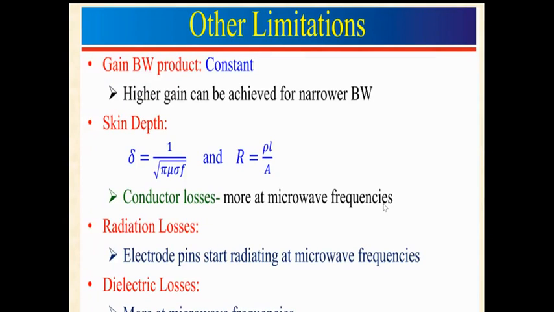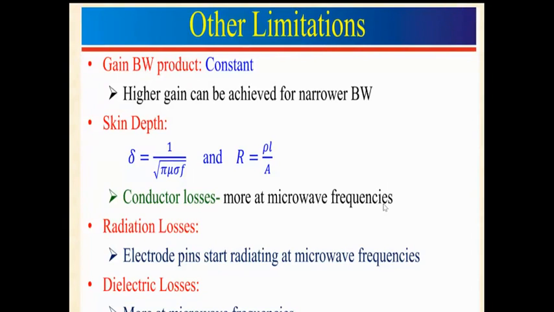This is the complete topic of today's lecture. Here I have covered the limitations of conventional tubes, not the microwave tubes, such as tetrode, pentode, triode at microwave frequency.